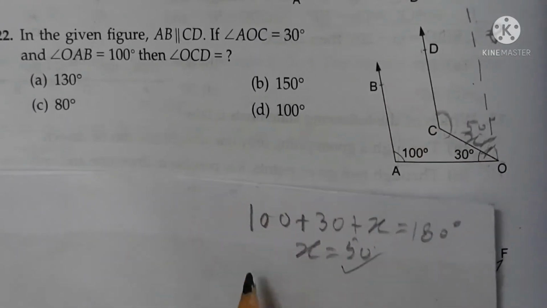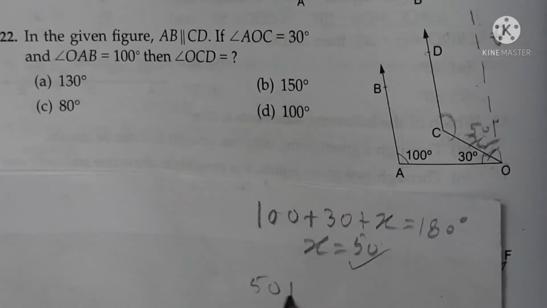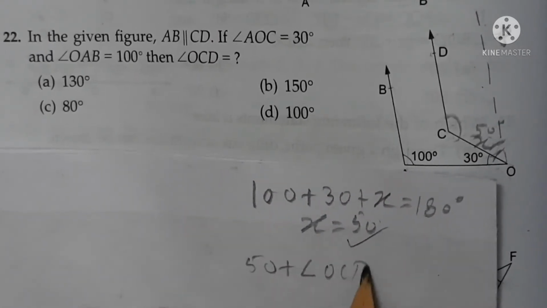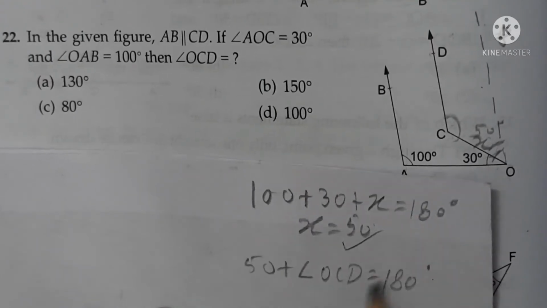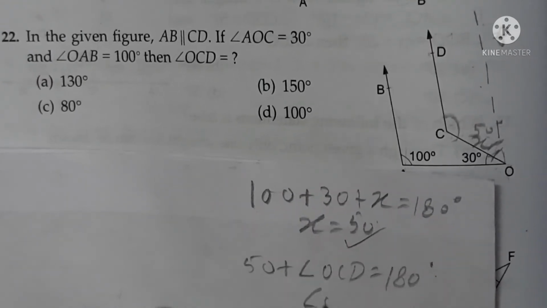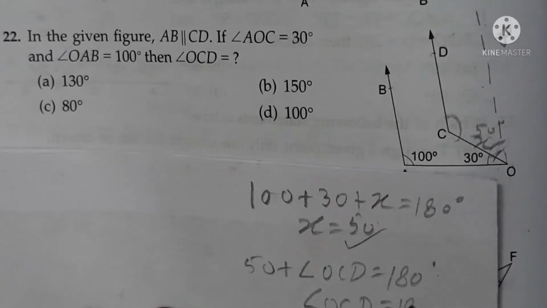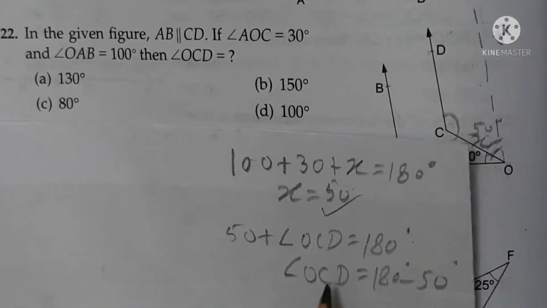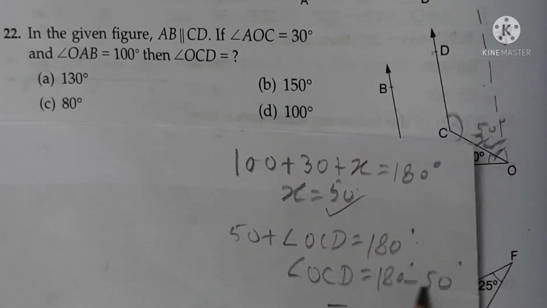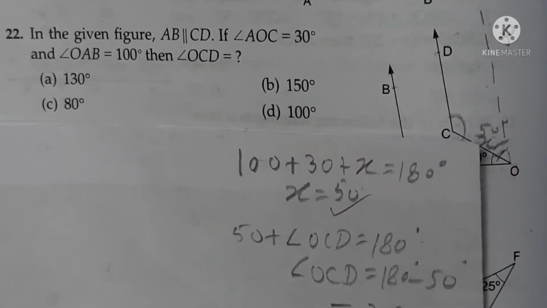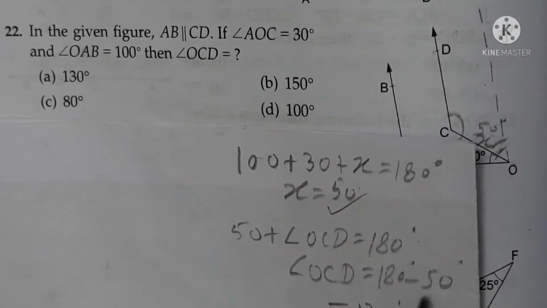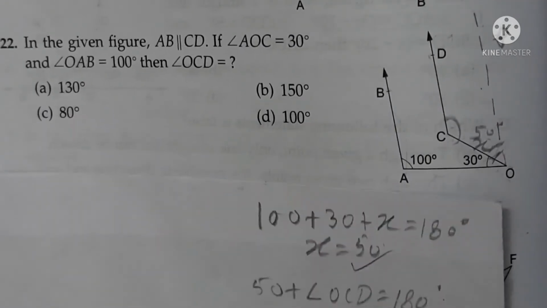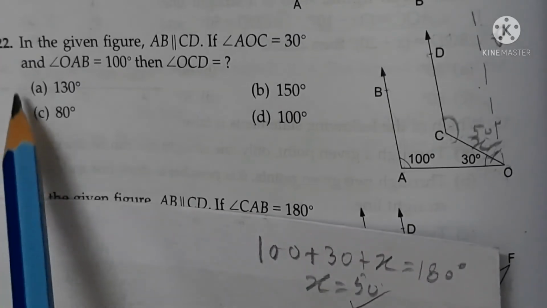Now angle OCD is equal to 180 minus 50. Subtract. So 130 degree. Choose the option. Option A is correct.